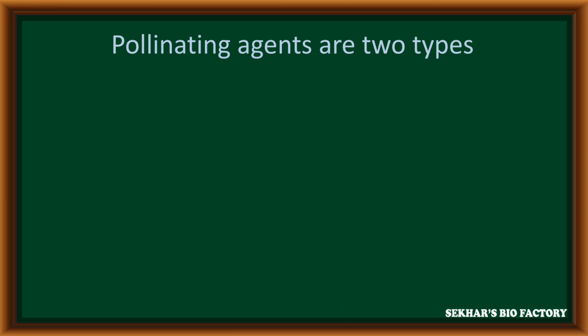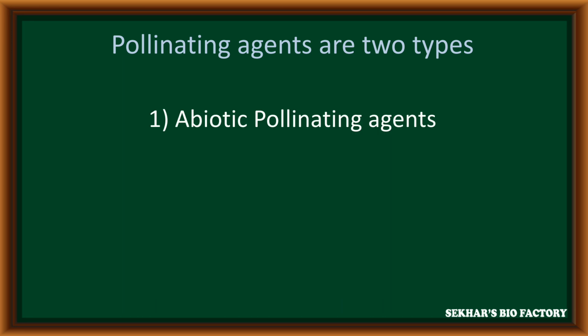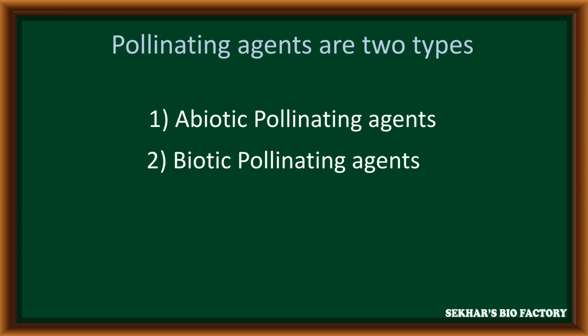These pollinating agents are basically two types. The first type is abiotic pollinating agents. The second one is biotic pollinating agents. In this video, we study various abiotic pollinating agents.